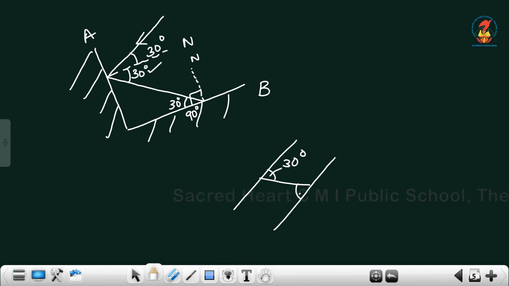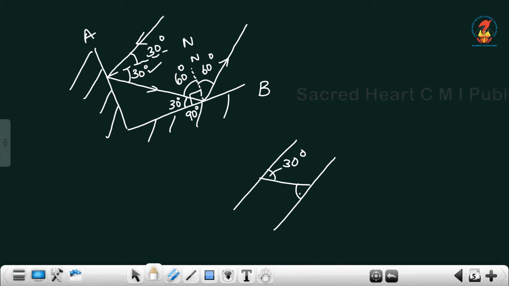So, what is the angle of incidence here? This angle will be 60 degree. 90 minus 30, that will be 60 degree. So, the reflected ray will be like this. So, this angle is also 60 degree. Okay. So, that is the 15th question. Then 16th question and 17th question.